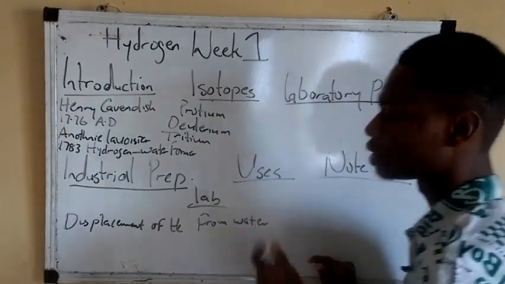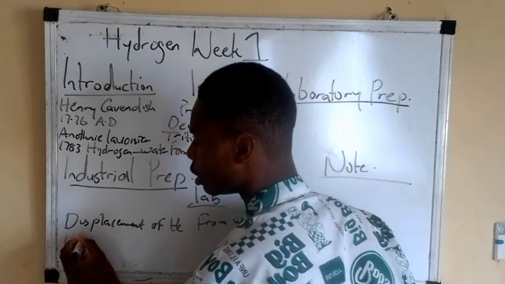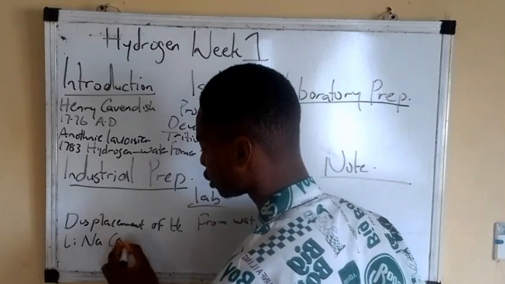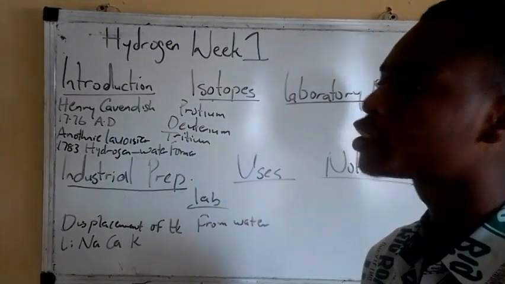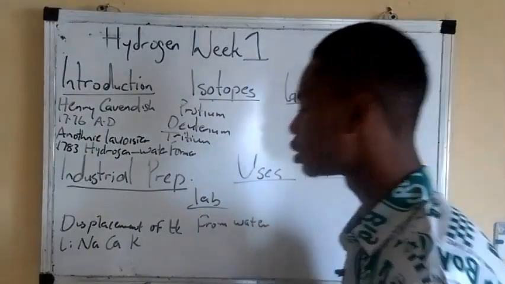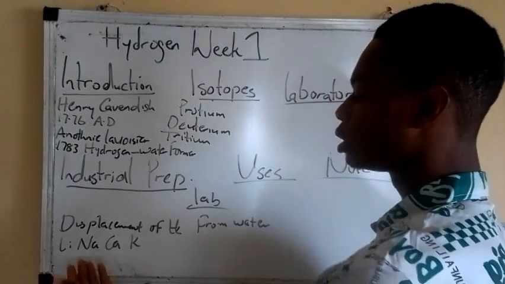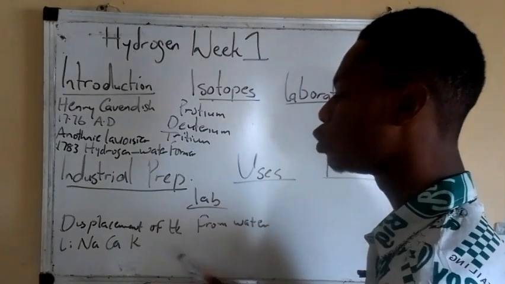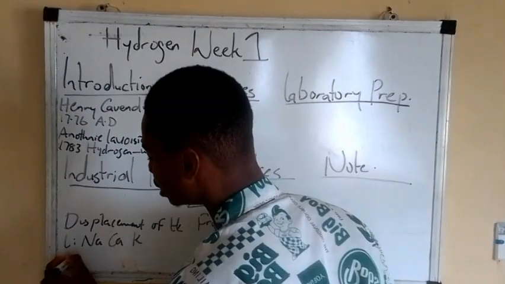Now, get this in your head. Elements like lithium, sodium, calcium, potassium, they react with cold water to liberate hydrogen. So write that down. Then we have manganese.